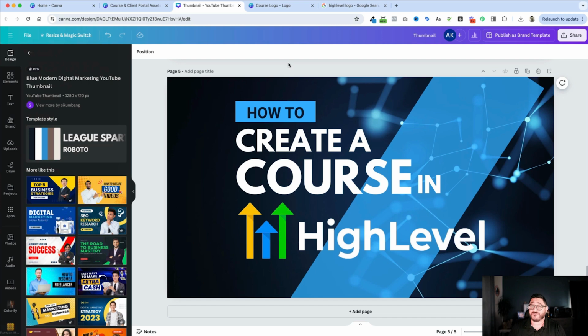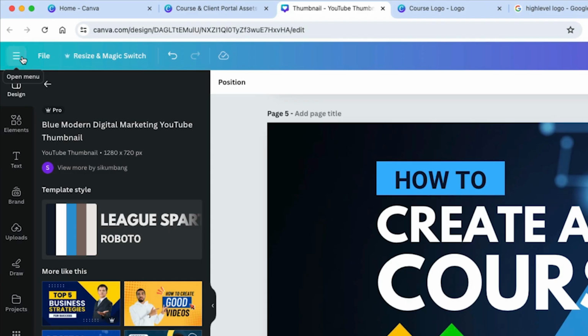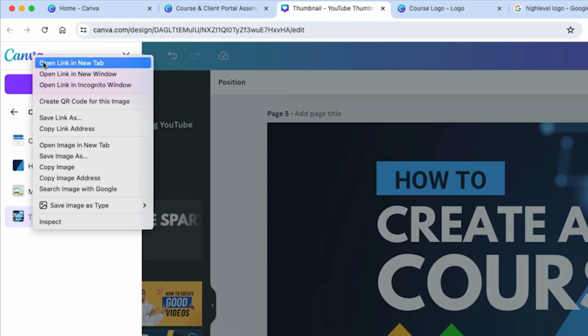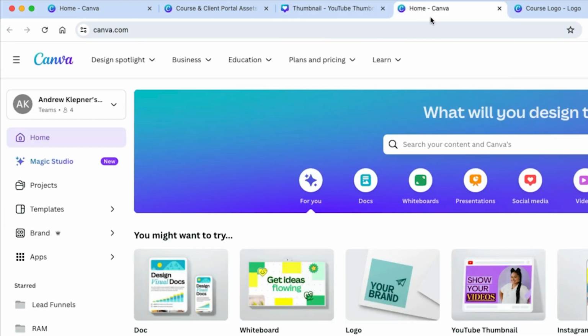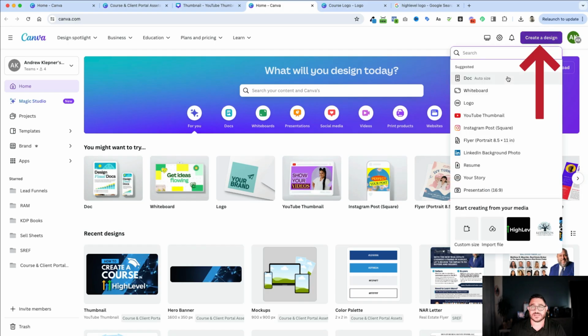So I'll start off with a fresh brand new design. And the way I do that is I'll open the menu, right click on the logo for Canva, open up a brand new screen, and then create a design in the top right-hand corner.